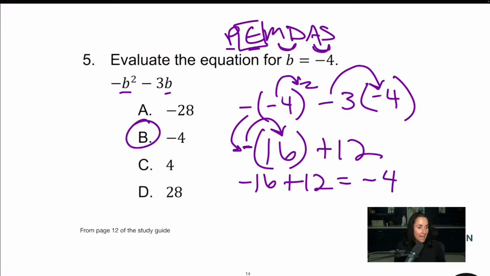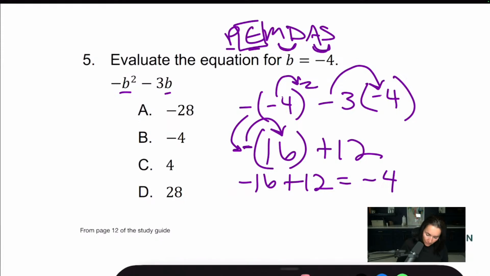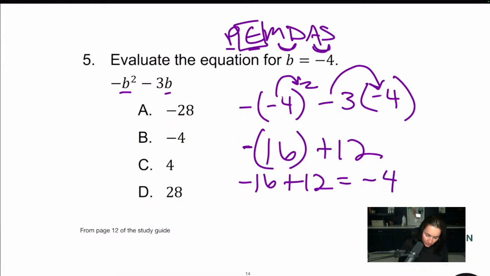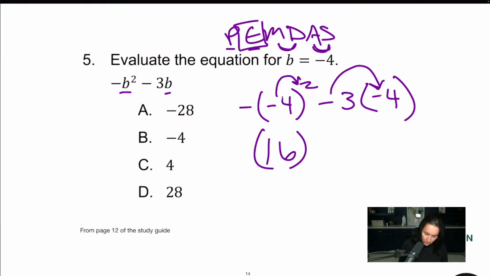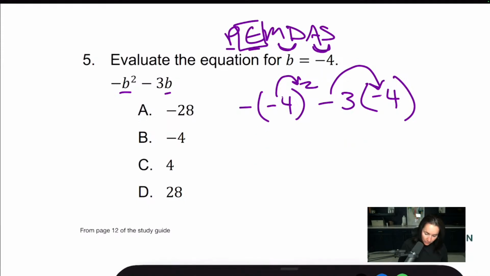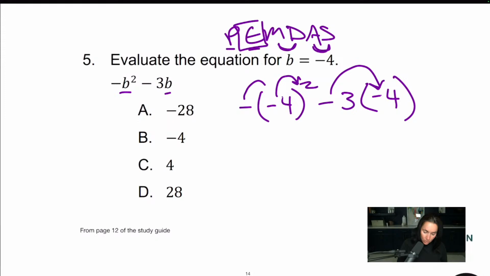Now, let's say I jumped the gun. Let's say for this section here, I decided, you know what? I'm going to go ahead and distribute that because it's just hanging out there. Why don't I do that? Okay, cool. So it's a 4 squared. That becomes 16 plus 12. What is that? 28. A much different answer than -4.